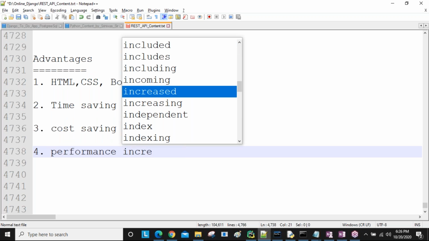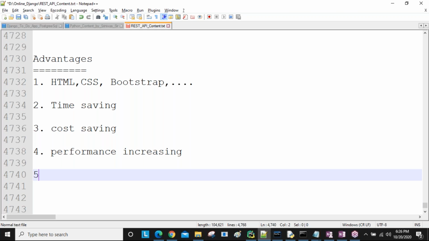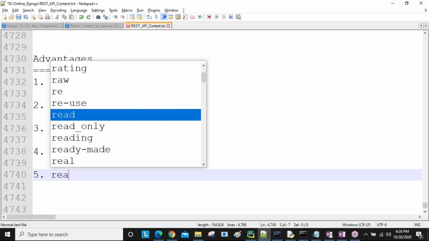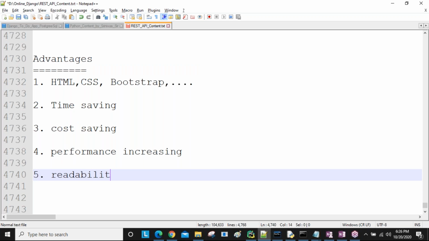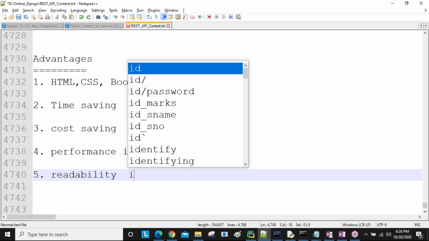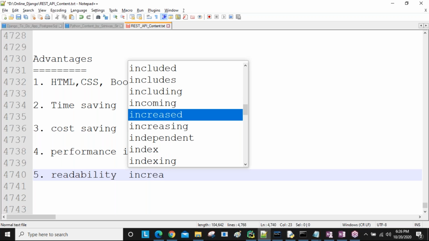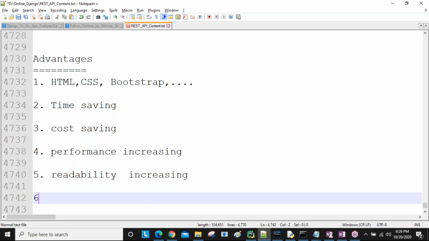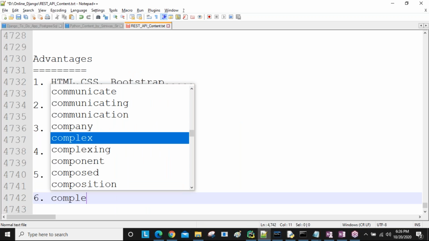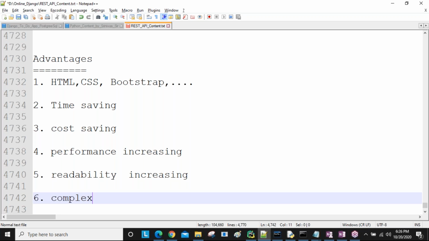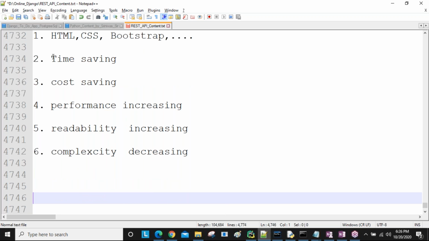Next, readability is increasing. Next, complexity is decreasing. Understand? These are all benefits, sir.